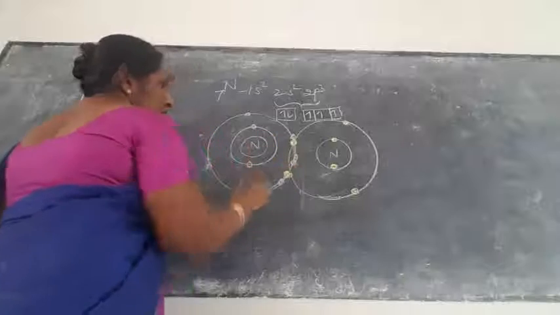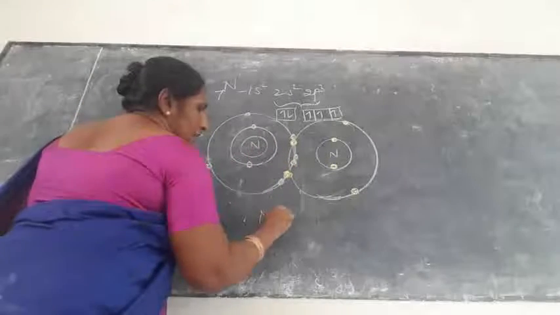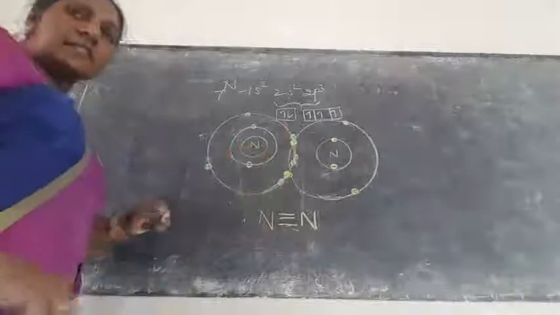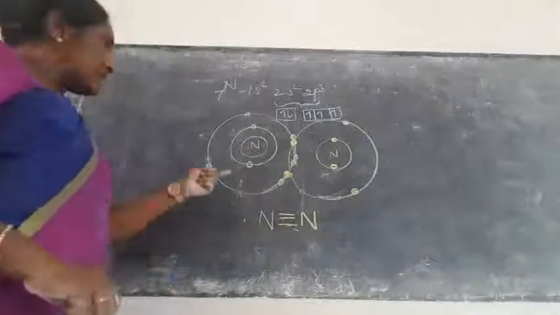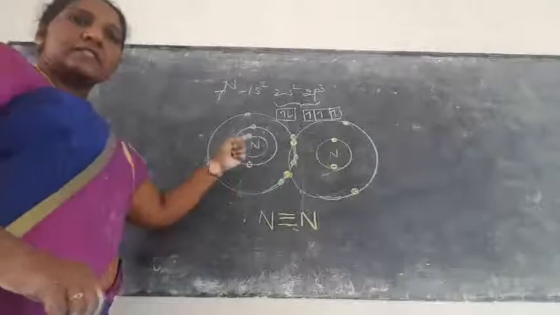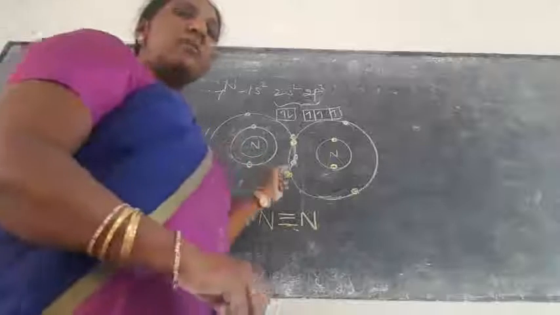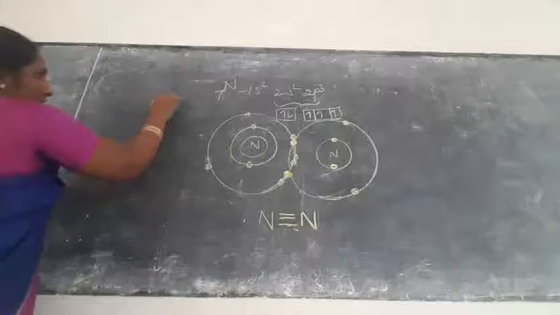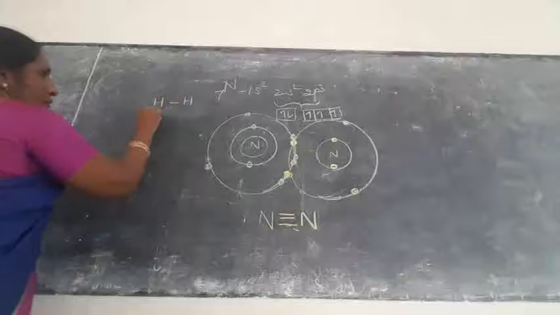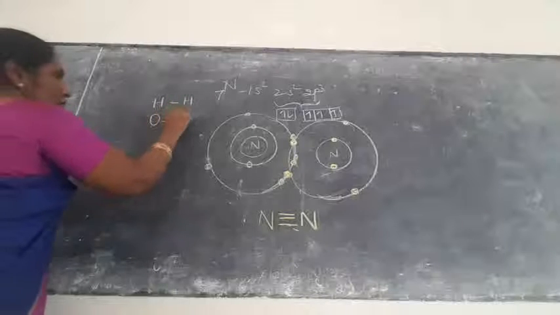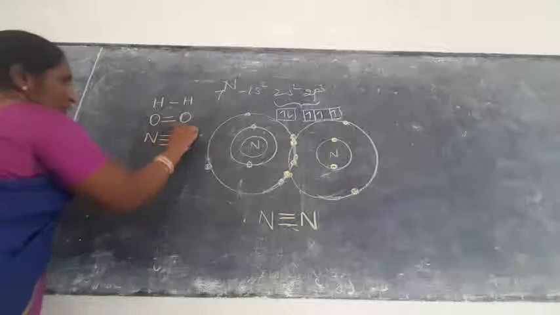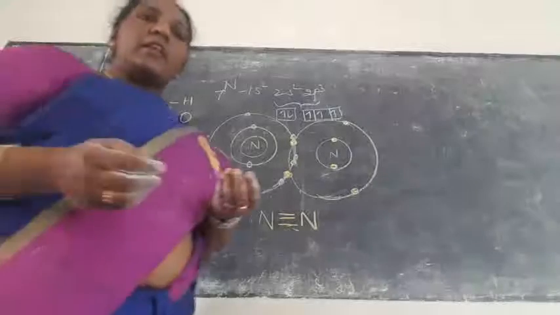Nitrogen will exist with the triple bond. Okay, so nitrogen exists with the triple bond. So that is the 3 covalent bonds. So this is the example, nitrogen triple covalent bond. So simple thing: hydrogen has a single covalent bond, oxygen has a double bond, nitrogen exists with the triple covalent bond. Okay, so this is the example of covalent bond.